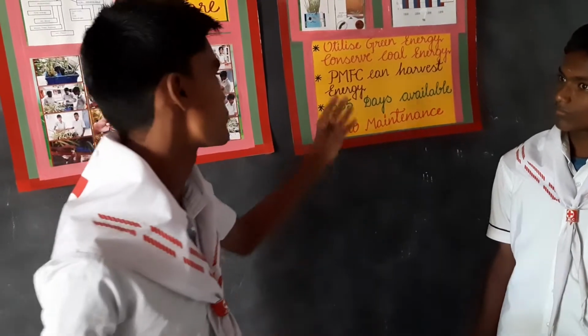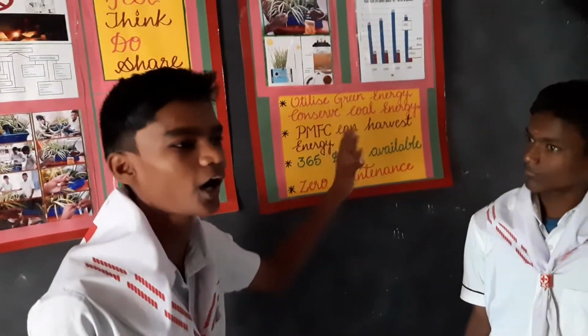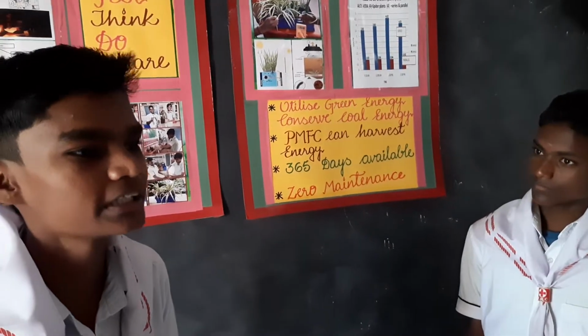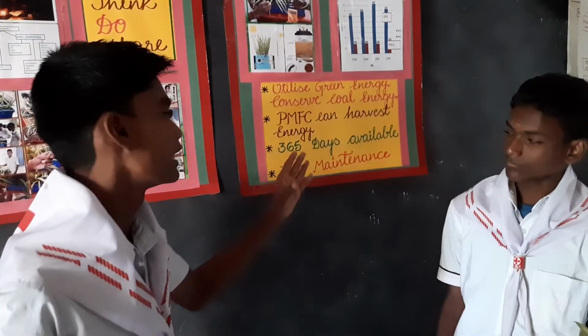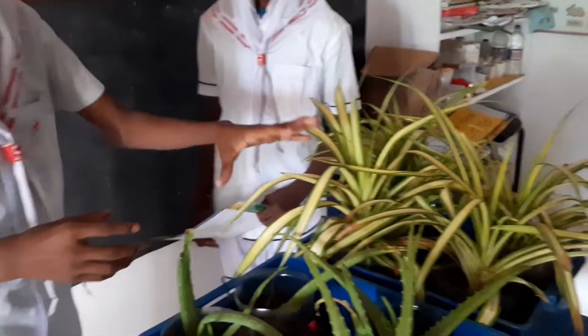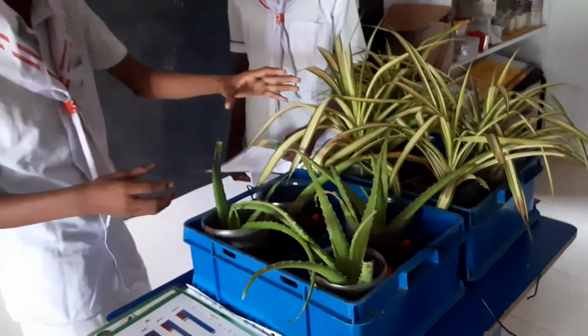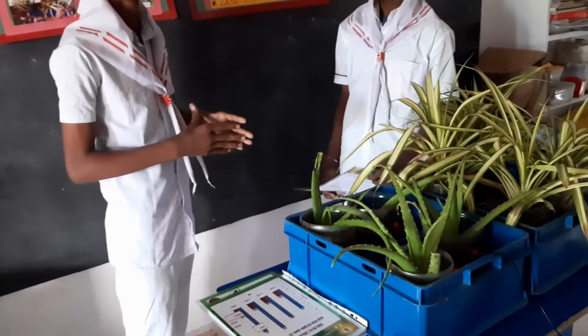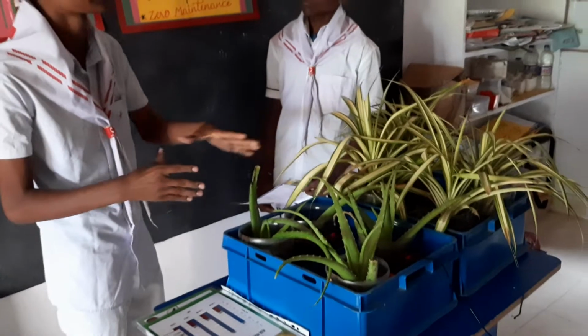Also, PMFC can harvest energy. In a PMFC, bacteria promote the electrons to the anode. It is available 365 days. These plants are zero point plants and also waterless plants. They live in our surrounding areas. It needs zero maintenance, is cost effective, and causes no damage to the plants.